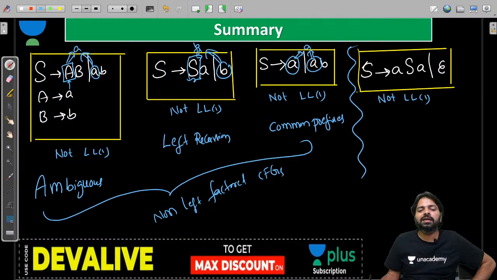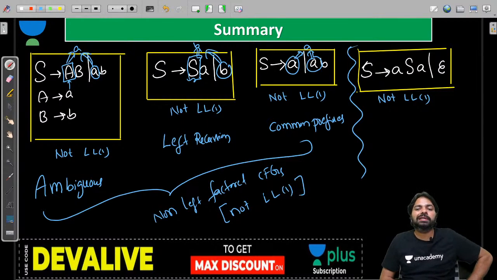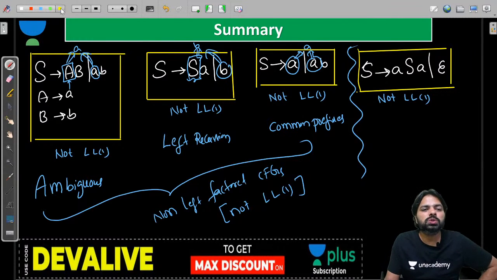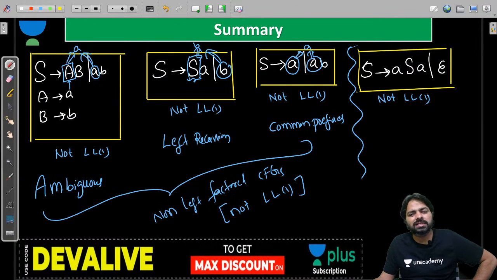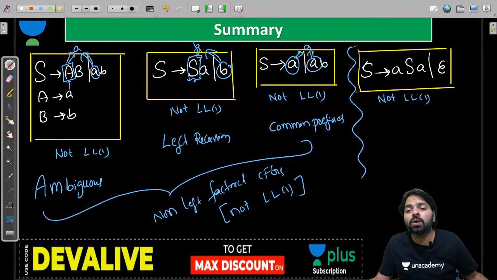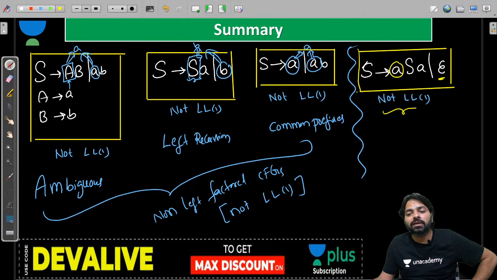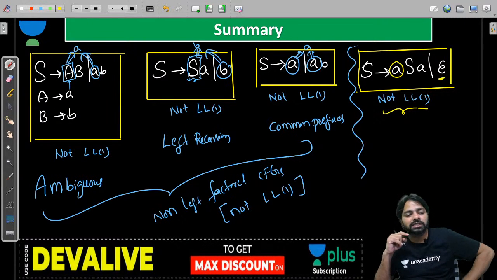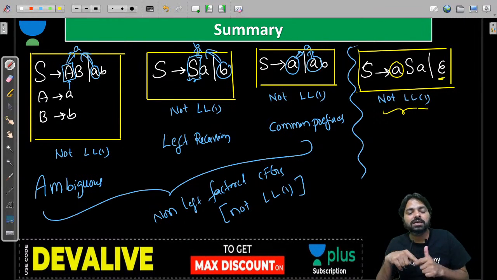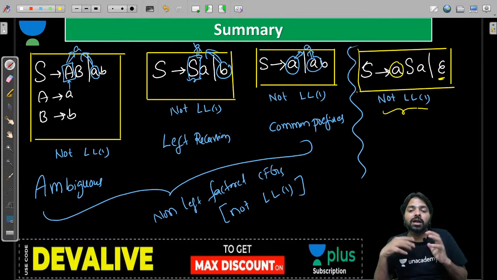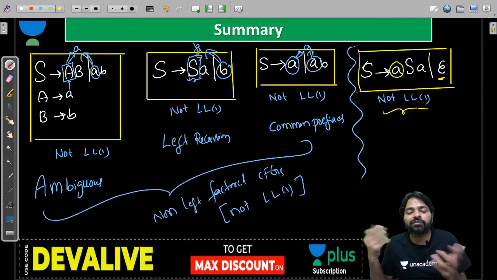So definitely they are not LL1 too. But the last one looks very different, guys. The reason is it is not ambiguous, has no left recursion, and no common prefix. When you look at one length, it is not LL1, and there is no reason it matches. Now you can't say ambiguous, you can't say left recursion, you can't even say it is non-left factored, guys.